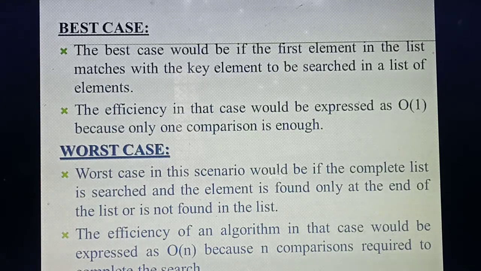Why? Because you are going to search in only one place. Only one search is enough. That is theta of 1. So that we can say is the best case.